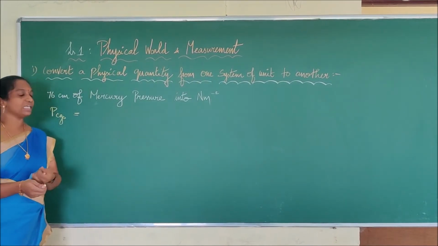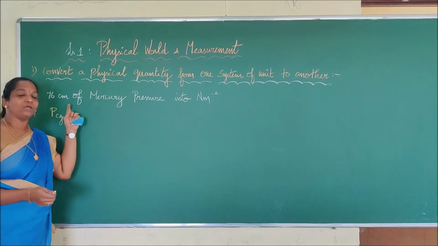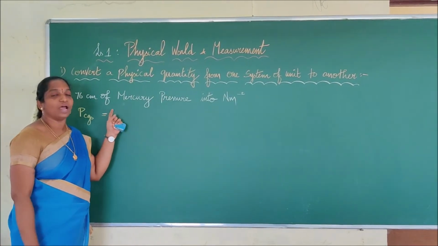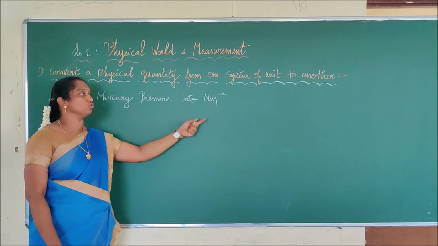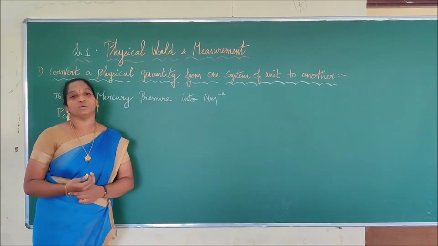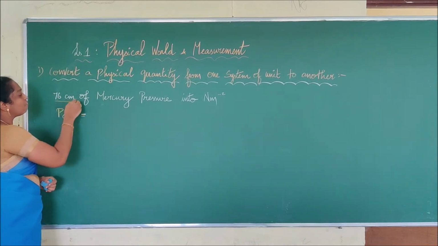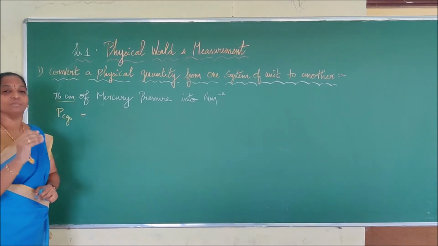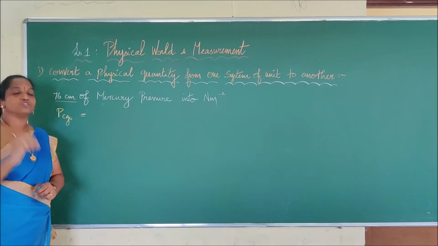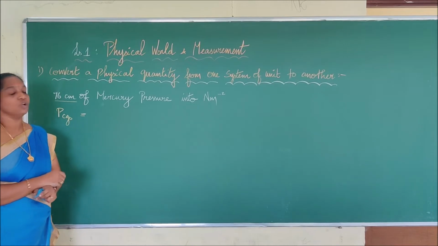So what they are asking, 76 centimeter of mercury pressure, that is given, the value has been given in CGS system and they are asking us to convert into SI system in Newton meter per minus 2 using your dimensional analysis. They have not given the pressure, they have given 76 centimeter, means they have given the height. So from that value we have to calculate the pressure in terms of CGS. So we know the formula.